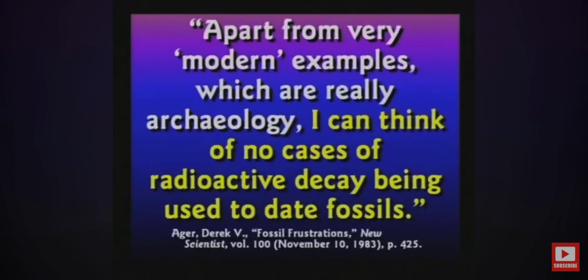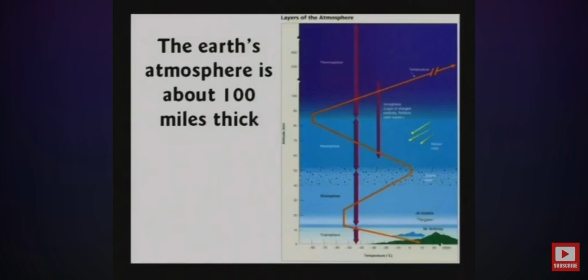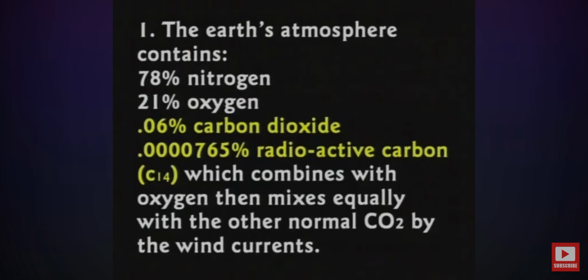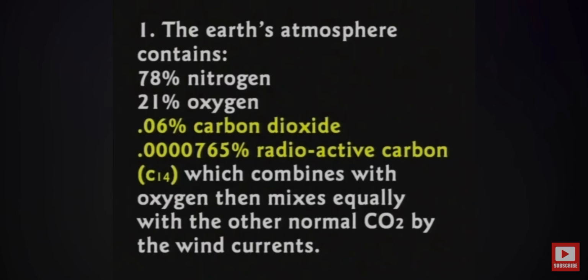The Earth's atmosphere is about 100 miles thick. It is mostly nitrogen, 78%, 21% oxygen, a little bit of CO2 for plants to breathe, and very little radioactive carbon-14, 0.0000765%. This radioactive carbon-14 mixes with oxygen and it becomes carbon dioxide, most of it does, and the plants are breathing carbon dioxide. Now carbon-14 is formed when radiation strikes the atmosphere.